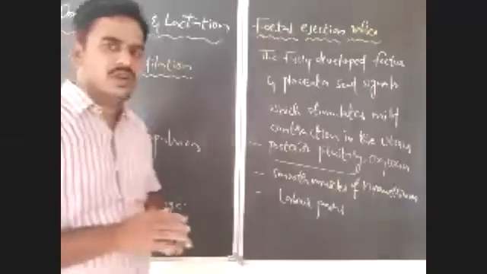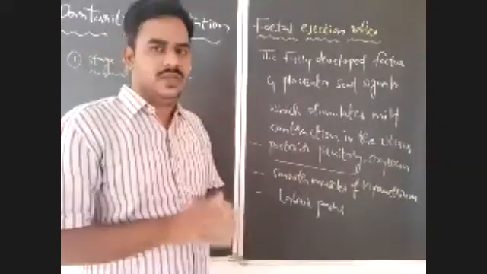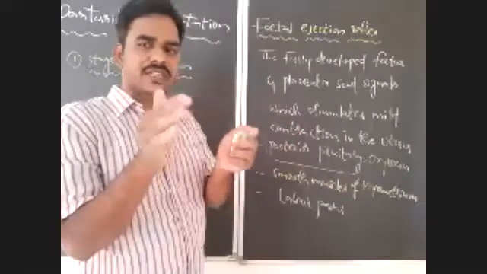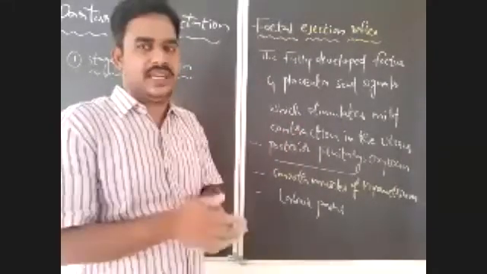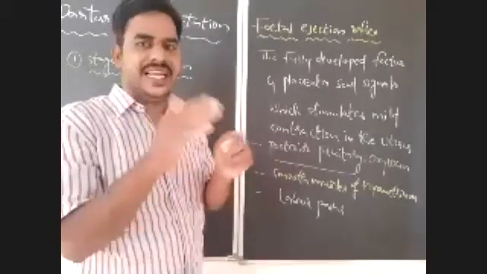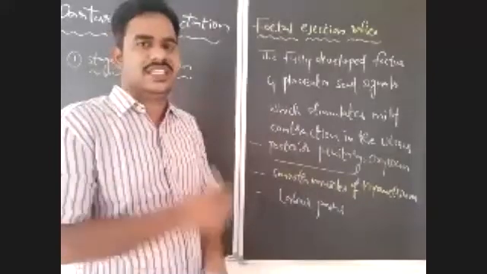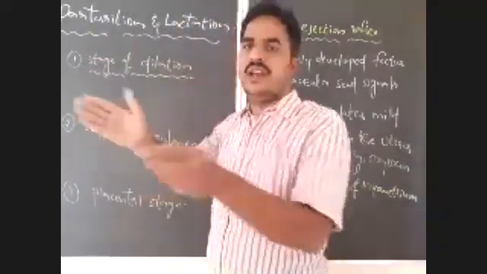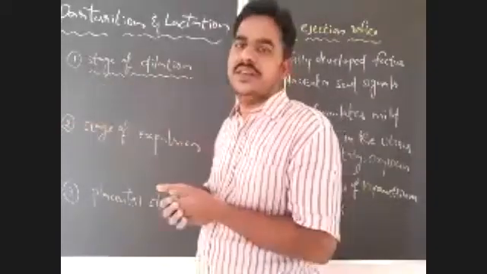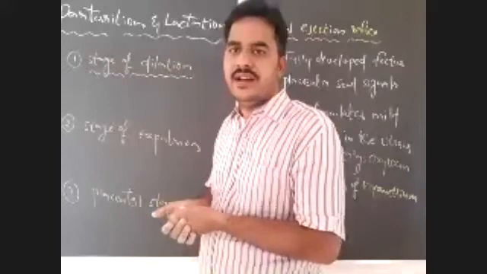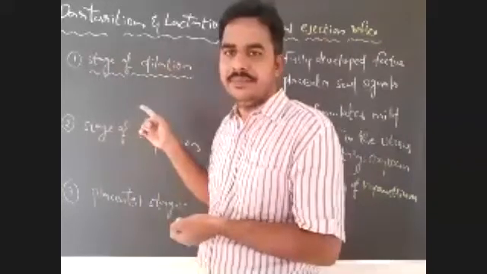At that time, the diameter of the cervix and vagina, that is the birth canal, will become wide. Dilation of the cervix and vagina takes place in this stage. Widening of the cervix and vagina takes place in this stage. That is the stage of dilation. Is it clear? Right?